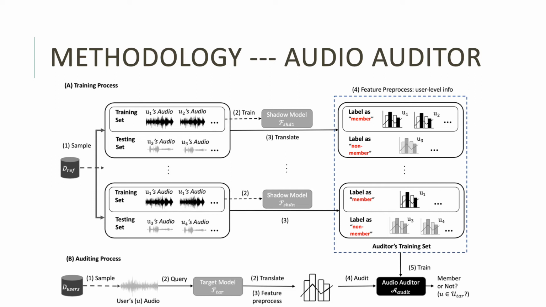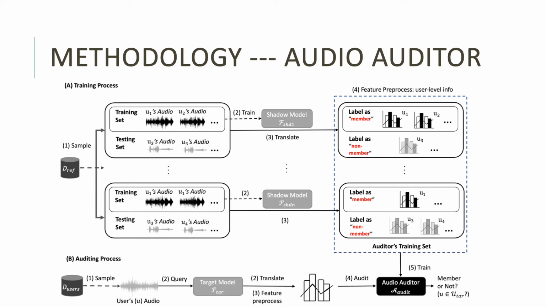Then we collect those shadow models' different behaviors on their own training and testing samples at the user level. Our auditor learns this kind of behavior and we hope the target model shares a similar behavior, which helps us determine its training set's user-level membership.